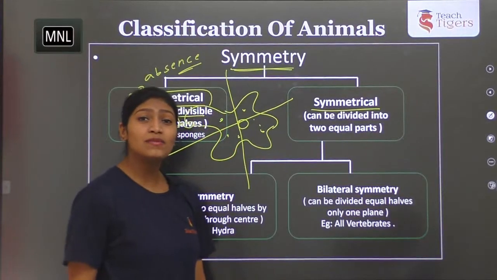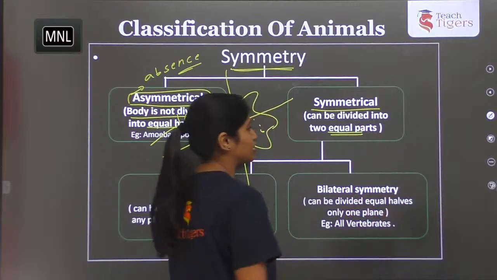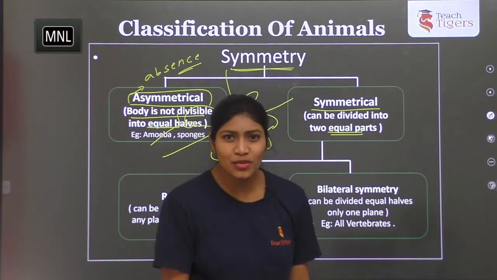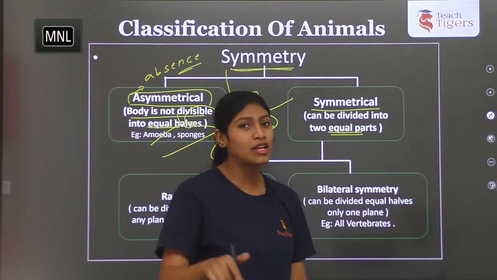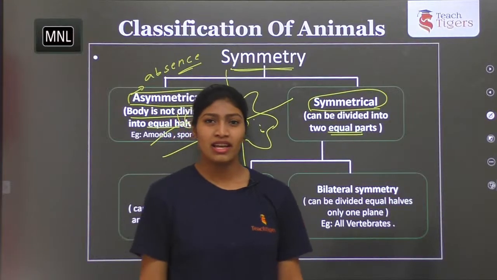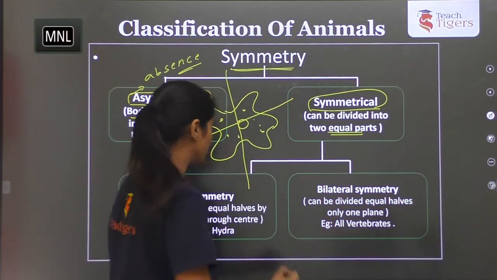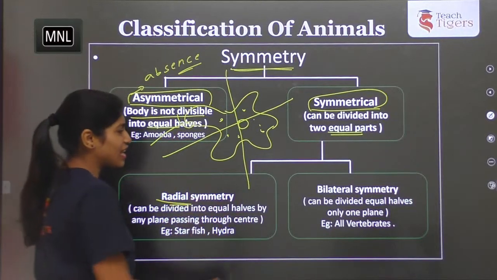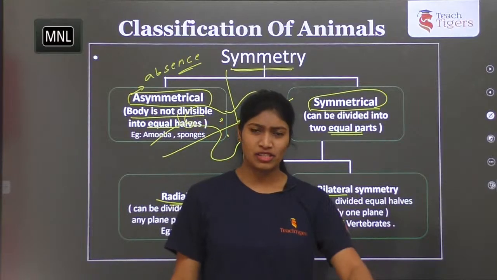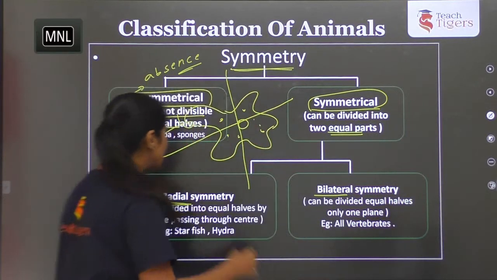So the organisms which are divided into two equal parts. Okay, two equal parts. A plane of division that cuts the body of an organism into two equal parts, then the organisms are symmetrical organisms. And again these symmetrical organisms are further classified into radial symmetry and bilateral symmetry. So what is this radial and bilateral symmetry? So coming to the explanation of the radial.